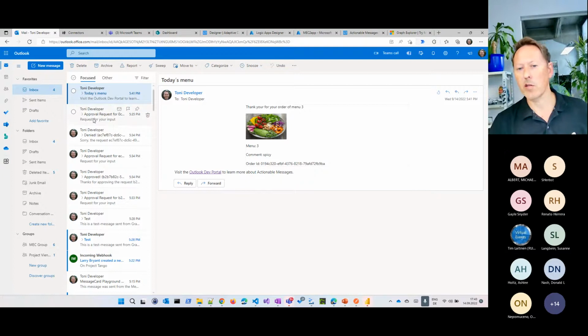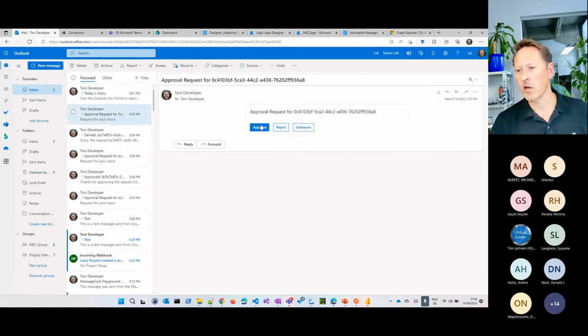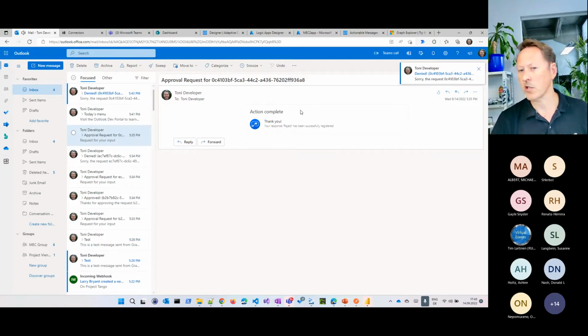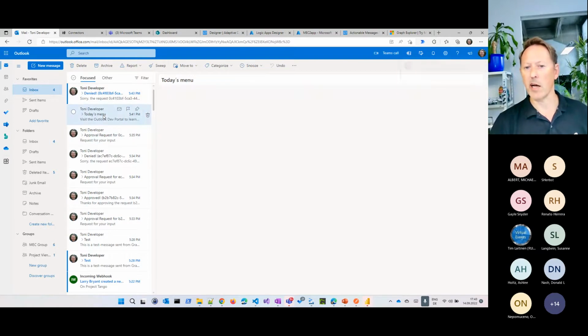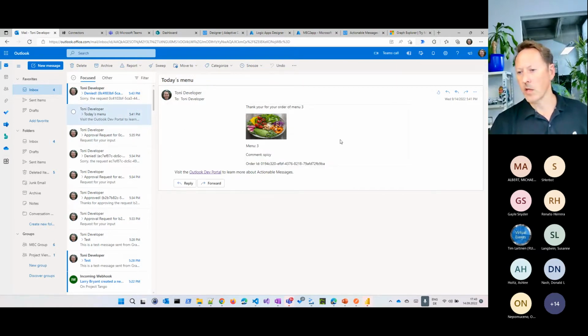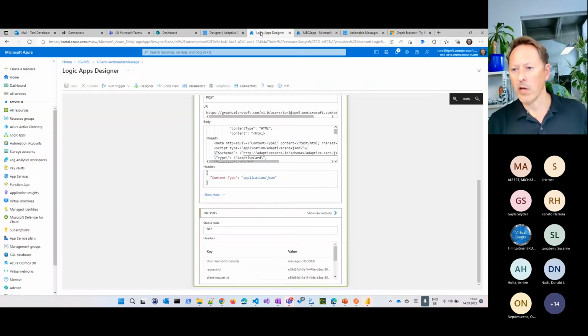And this is exactly what this ready-to-use flow here did, where once I click on something here like reject, for example, you can see action is over. In that case, I get an email back which says, okay, this is denied, and the same goes here. So this is very, very important for most use cases, whether it's an approval process or something different, to have a kind of user interaction and to react on that and to make another reaction not possible. Okay, so this logic app here is done.